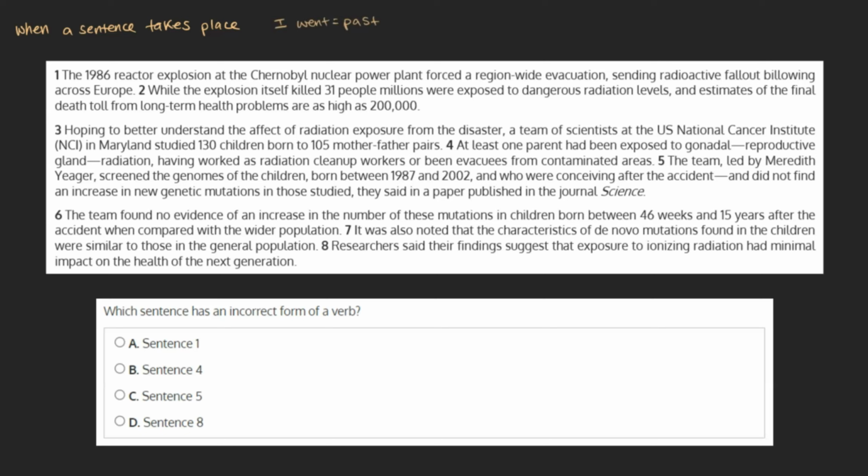For example, "I went" tells us this event took place in the past, "I go" tells us it's happening currently, and "I will go" happens in the future. With this in mind, let's go through our choices and see if the verb tenses match up with when the sentence takes place.